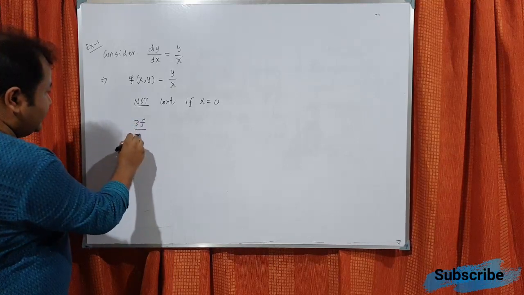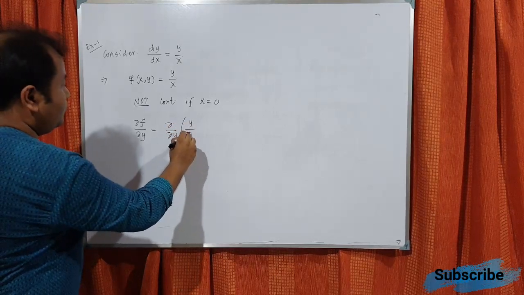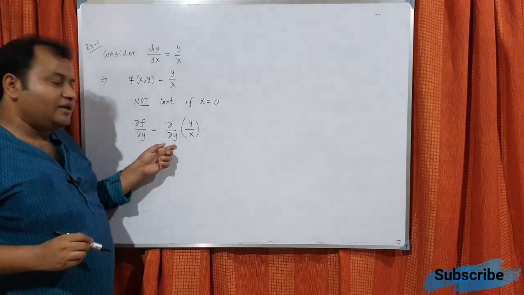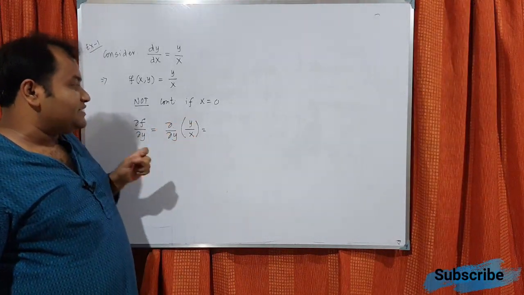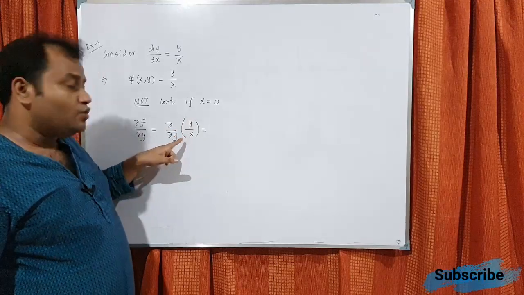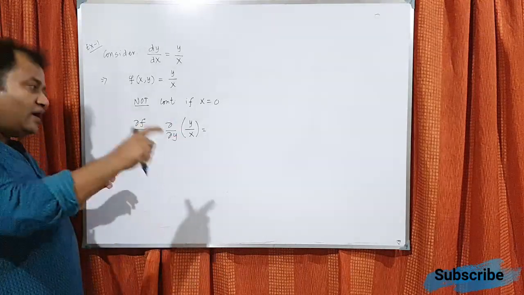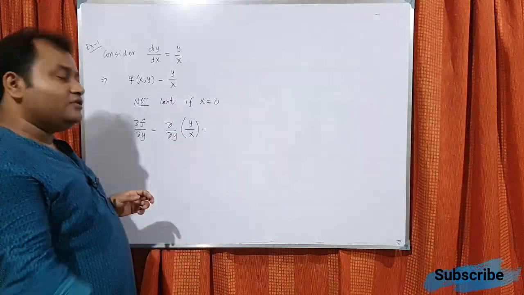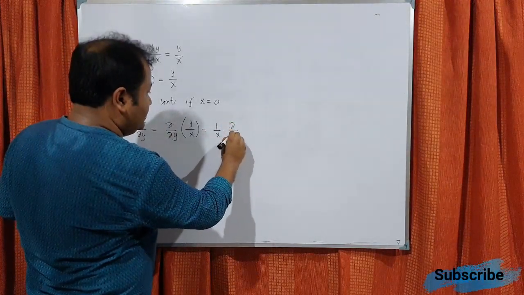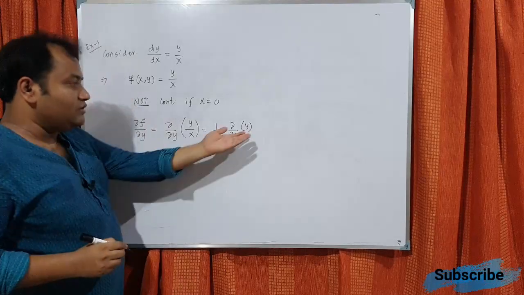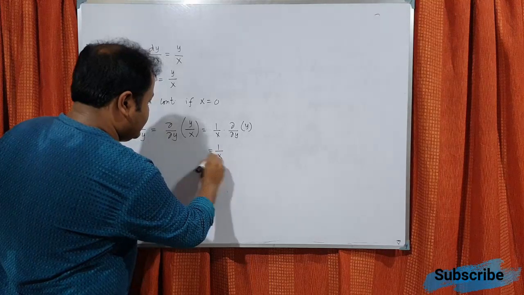Then what is del f del y? Del f del y means del y of y over x. Partial derivative del y means we are doing the partial derivative of y by x with respect to y. That means apart from y, whatever variable is present there, that variable will be constant. So here we can take 1 by x as a constant and it will be del y of y. Now this is a normal derivative, del y of y is 1, so it will be 1 over x.